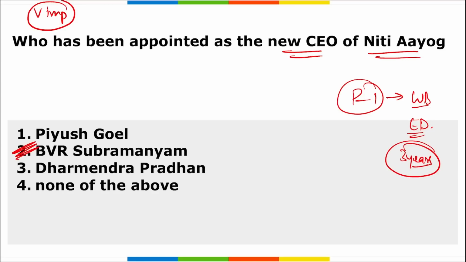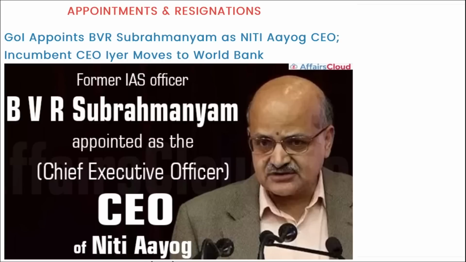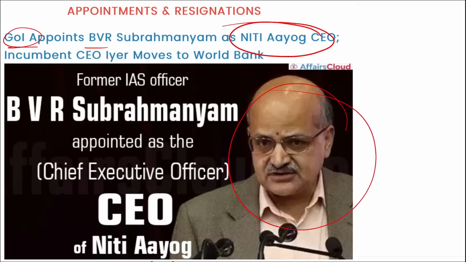BVR Subramaniam. He is 56 years of age. He will be the new Chief Executive Officer of Niti Aayog. And remember, the ACC has approved Subramaniam's appointment for a period of 2 years. Alright, next, here you can see BVR Subramaniam. As you can see in the picture, he will be the new CEO of Niti Aayog, as P. Iyer sir has moved to World Bank to be the executive director for another 3 years.